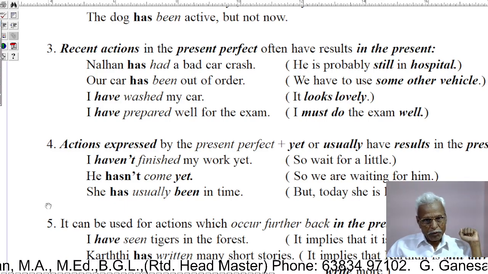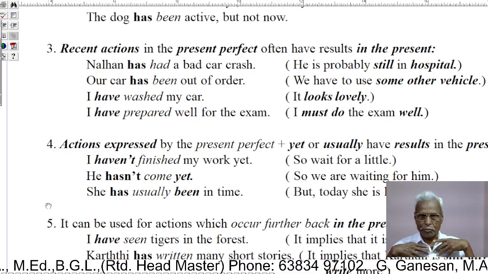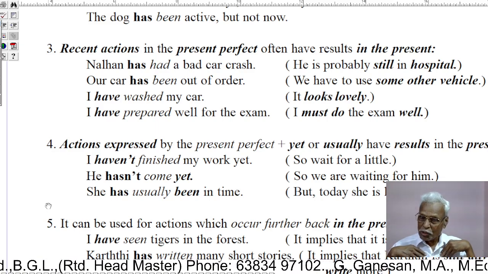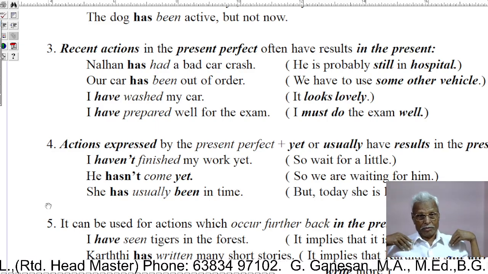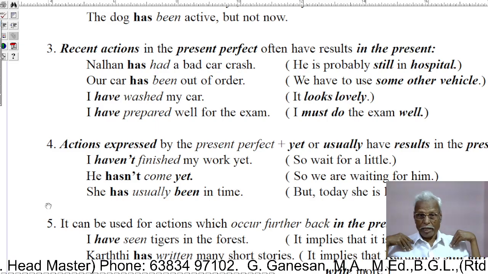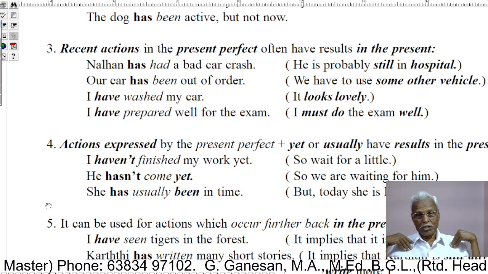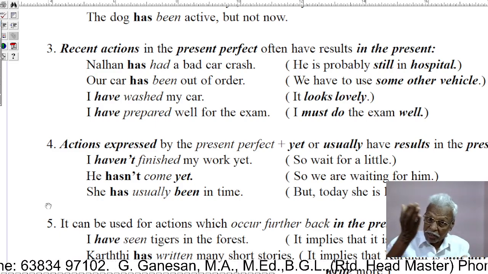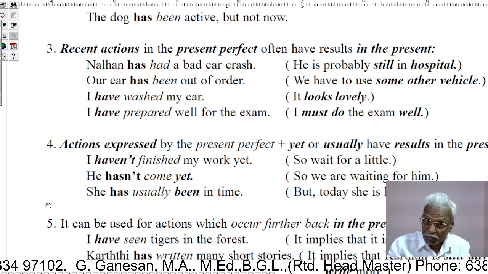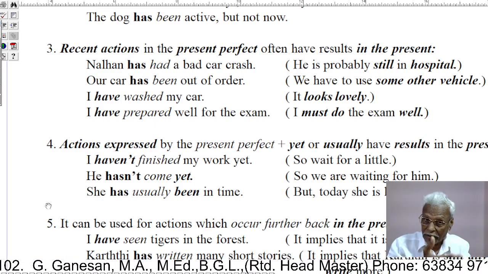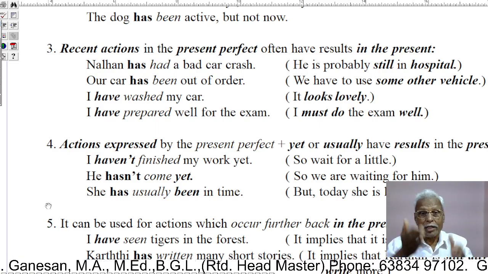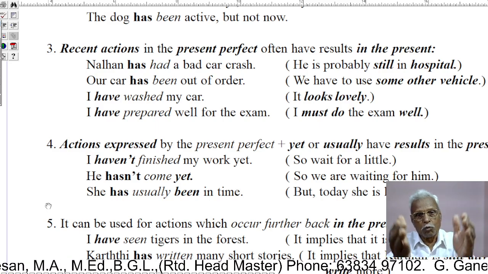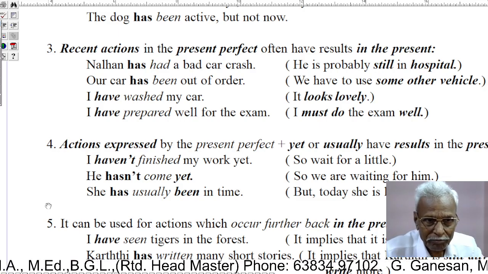I have prepared well for the exam. So I have prepared well for the exam. What does it mean? As I have prepared well for the exam, I can do my exam well. I have prepared well for the exam means as I have prepared well, I can do my exam very well. Okay?